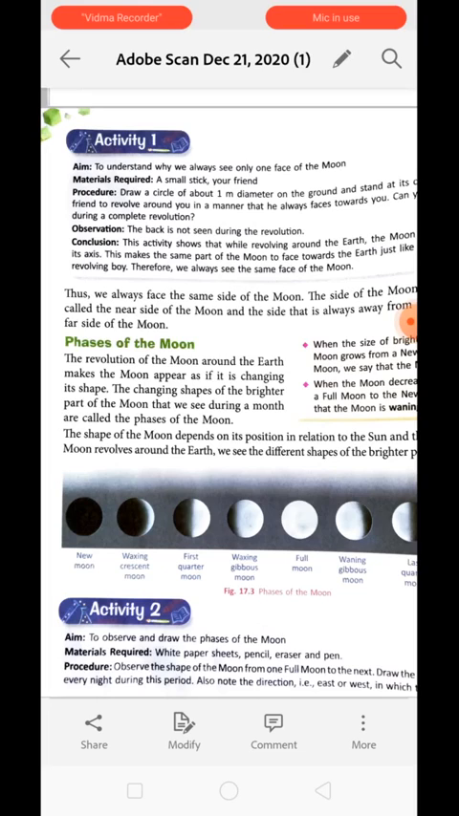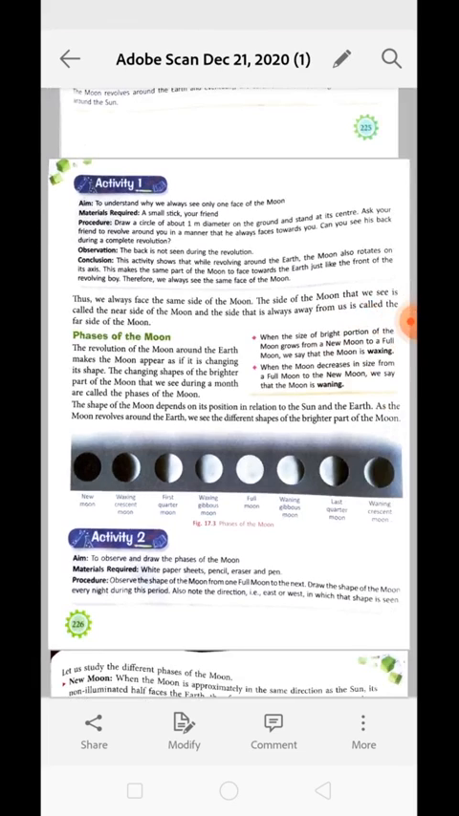Now you need to draw a circle about 1 meter in diameter on the ground and stand at its center. Ask your friend to revolve around you in a manner that he always faces towards you. Can you see his back during this complete revolution? The back is not seen during revolution. Why? Because he is facing you.